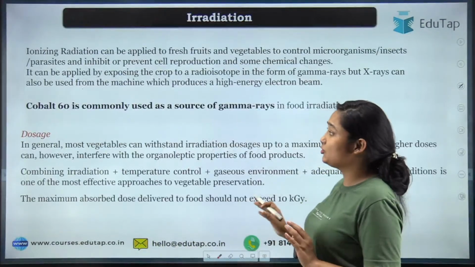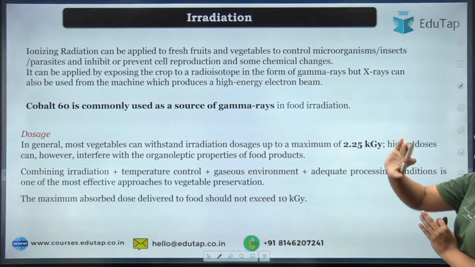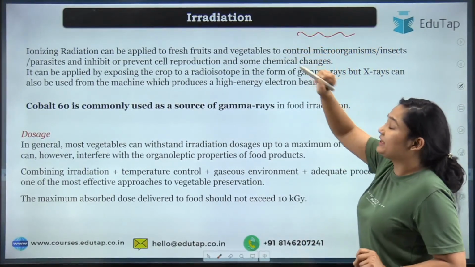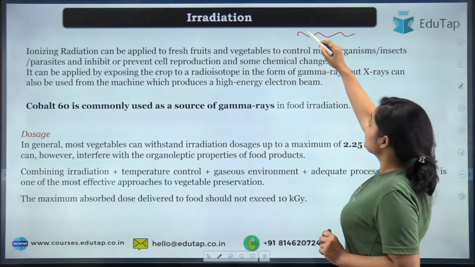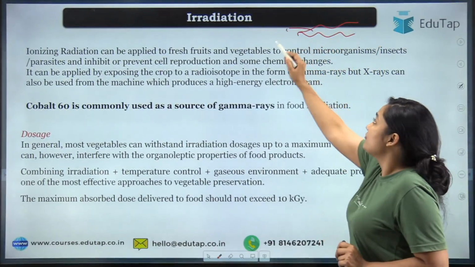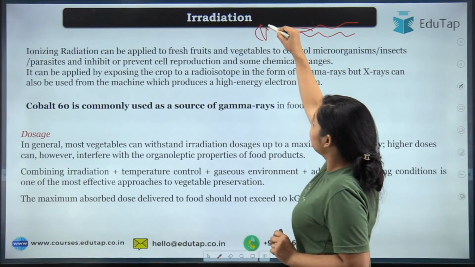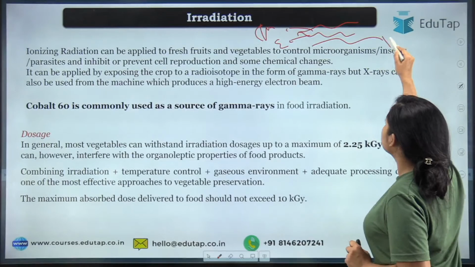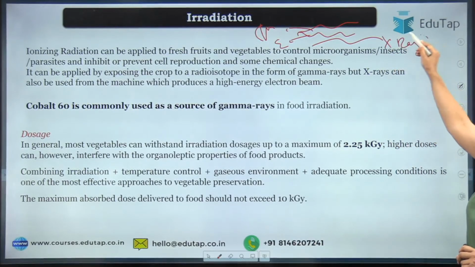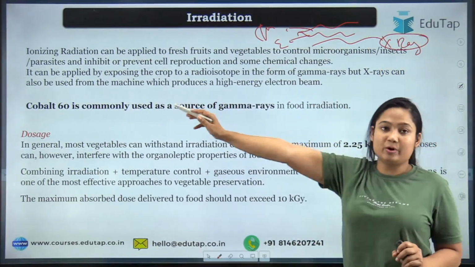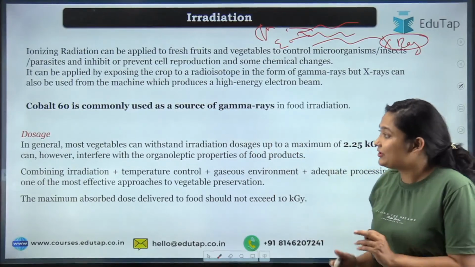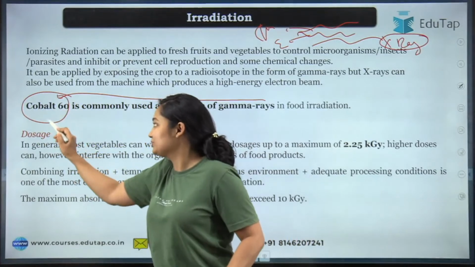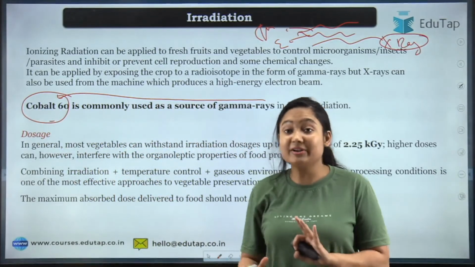One thing you should know about irradiation, I think what irradiation is is quite okay. So this is your radiation. Usually what kind of radiation do we take when we talk about food products? There are three kinds of radiation. First of all, gamma radiation. Then we take electron beam, and then there are X-rays. Only these three radiations are used when we are talking about food products. These three are allowed. And when we talk about gamma radiation, it is usually sourced from cobalt 60. This is the most common one when we are talking about food.